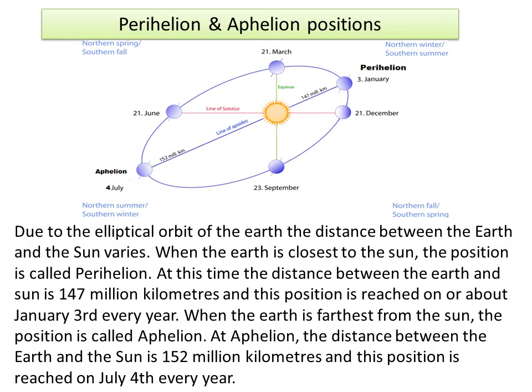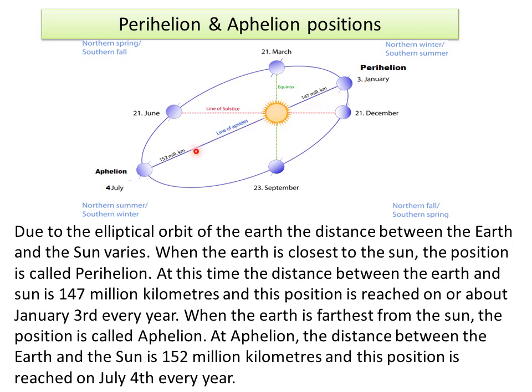Perihelion and aphelion positions. Due to the elliptical orbit of the Earth, the distance between the Earth and the Sun varies. When the Earth is closest to the Sun, the position is called perihelion. At this time, the distance between the Earth and the Sun is 147 million kilometers, and this position is reached on or about 3rd January every year.